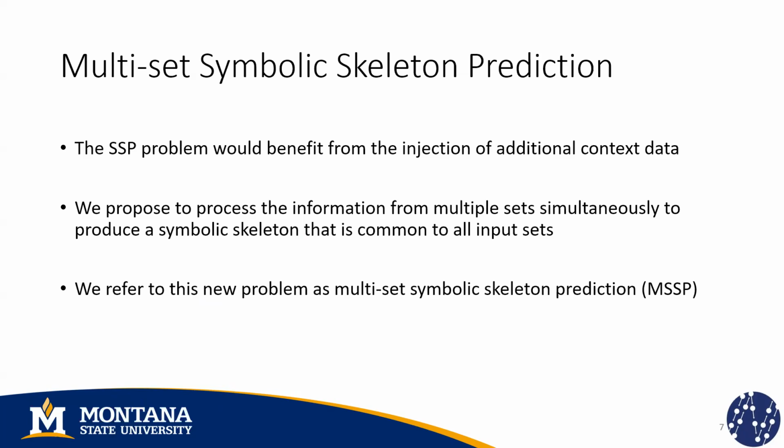So we observe that when we're analyzing one specific variable and fix the values of the remaining variables, we can project the function into a new space in which the functional form is not easily identifiable. So we argue that the classical SSP problem will benefit from the injection of additional context data. That's why we're proposing to process the information from multiple sets simultaneously to produce a symbolic skeleton that is common to all input sets. We're going to refer to this new problem as multi-set symbolic skeleton prediction.